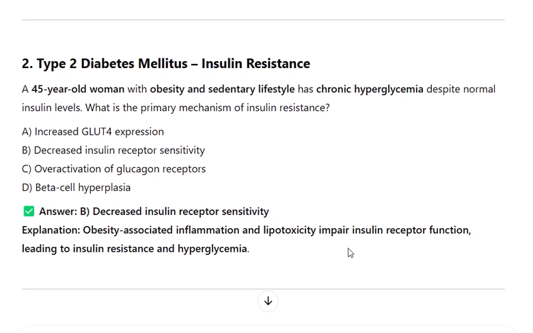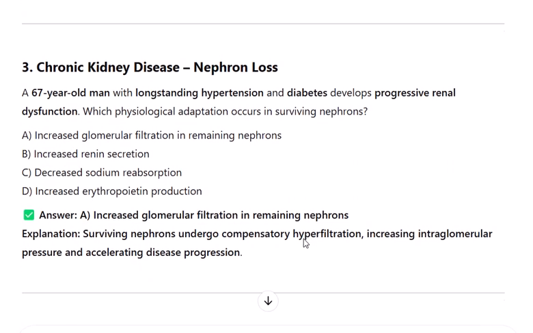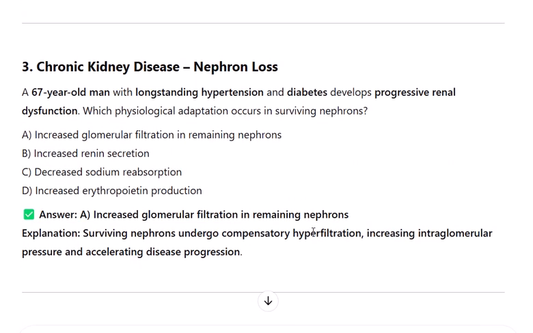Explanation: obesity-associated inflammation and lipotoxicity impair insulin receptor function, leading to insulin resistance and hyperglycemia. 3. Chronic kidney disease, nephron loss. A 67-year-old man with long-standing hypertension and diabetes develops progressive renal dysfunction.